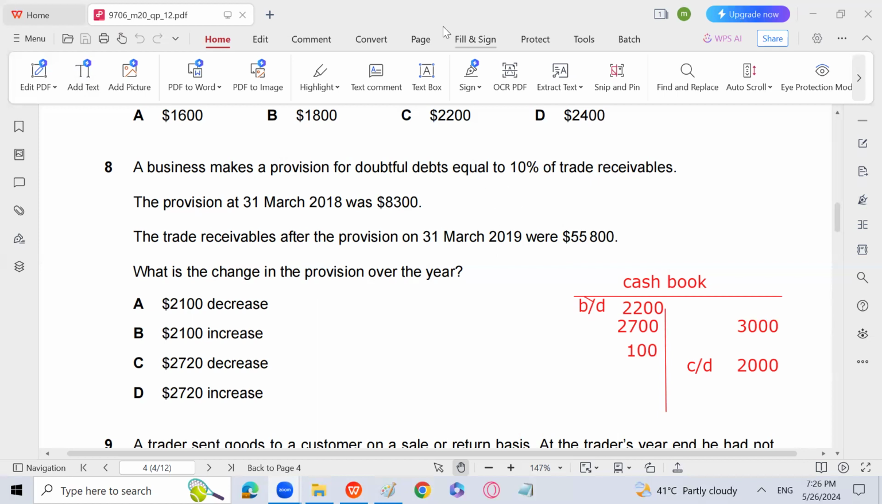No, they're not that way. So 10% is going to be the provision, and the balance brought down of the provision is 8,300. Opening balance brought down. We don't have carried down, but we have trade receivable after the provision of 31st March, that is 55,800. It means that is equal to 90% of trade receivable, because that is after the provision. So the actual trade receivables are 55,800 divided by 0.9. So this is how you will get the amount of total trade receivable, how much it comes.